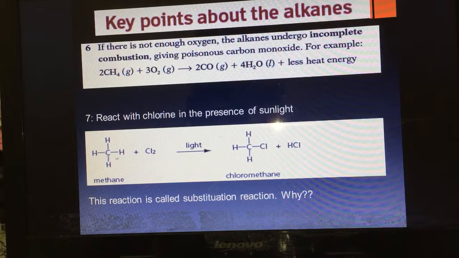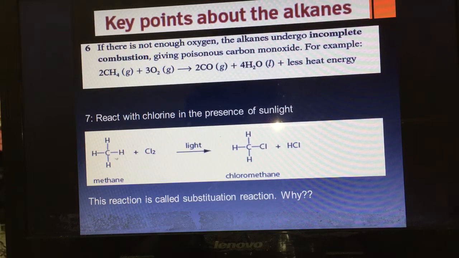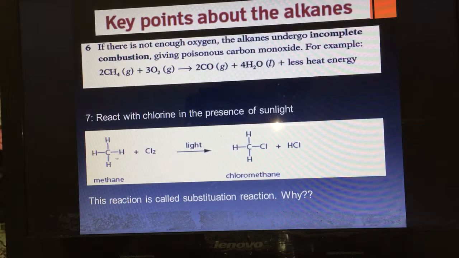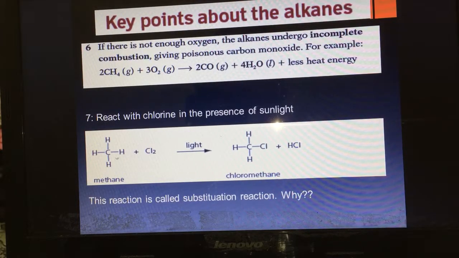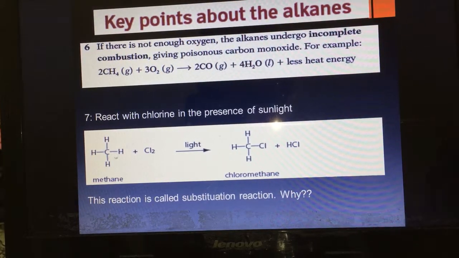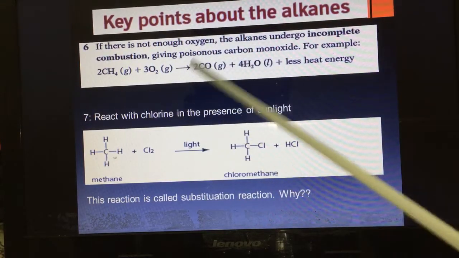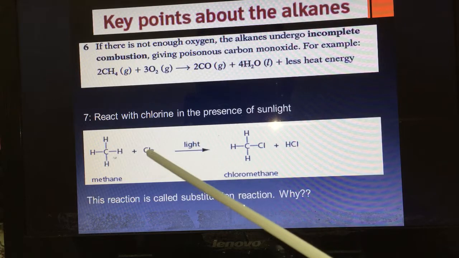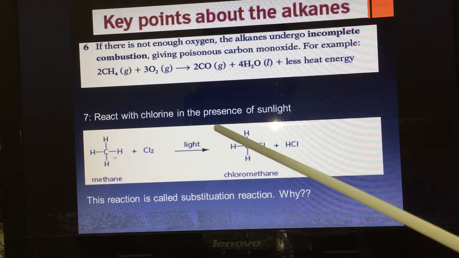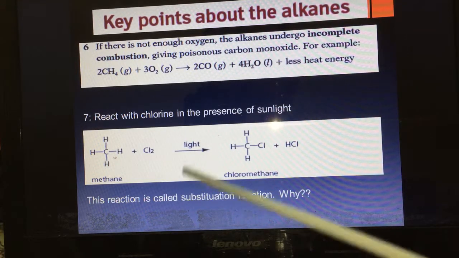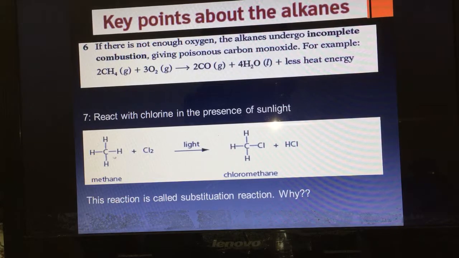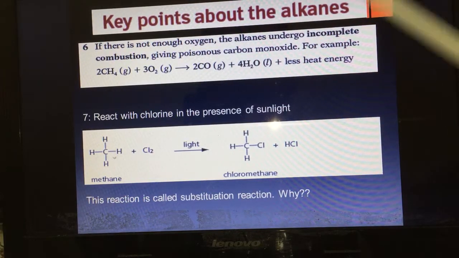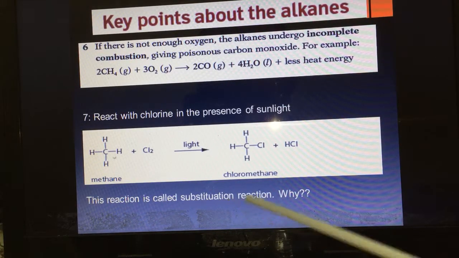But the question: the reaction must be in the presence of sunlight. Why must the reaction be in the presence of sunlight? Because sunlight helps us to break down the bond between the chlorine molecule, because Cl2 means Cl bond Cl, so it breaks the bond between the chlorine atoms. The reaction is called a substitution reaction.